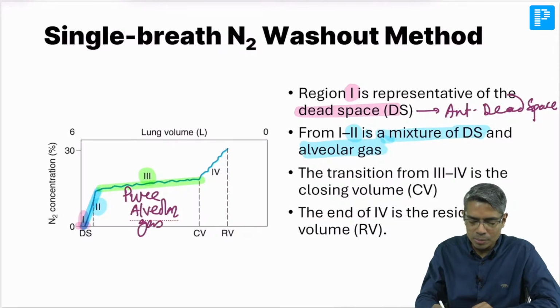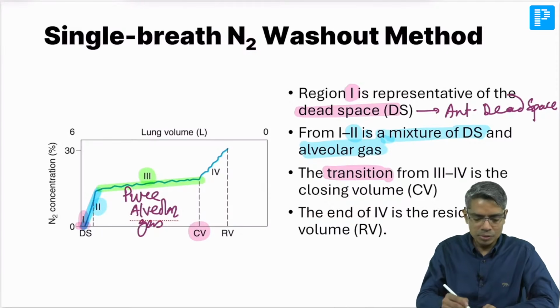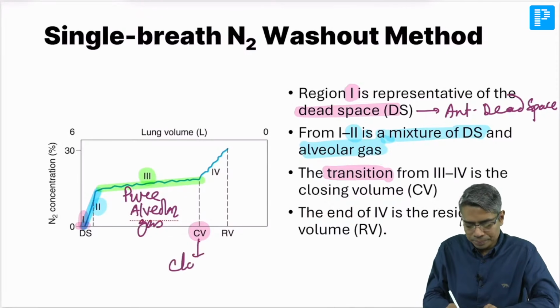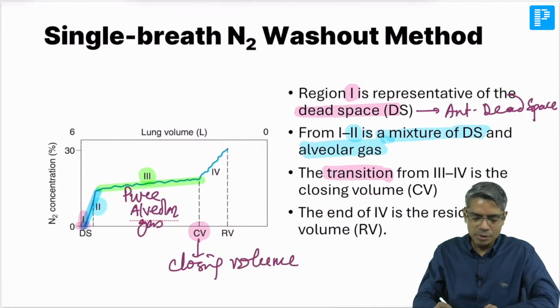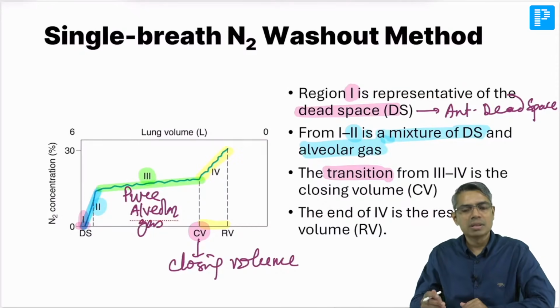And then the transition from phase 3 to phase 4, what is important here? This is basically my closing volume. So this is the closing volume, and after the closing volume, the phase number 4 which you are getting is nothing but your residual volume. So this is the volume which you are calculating, this is the residual volume.